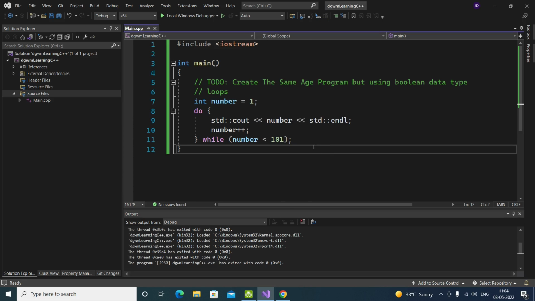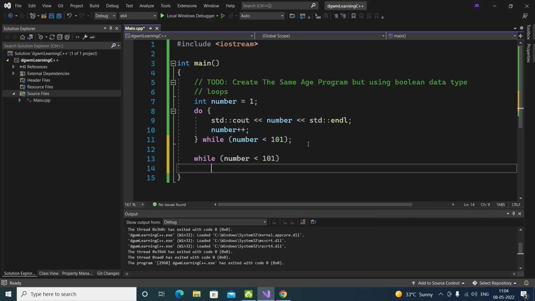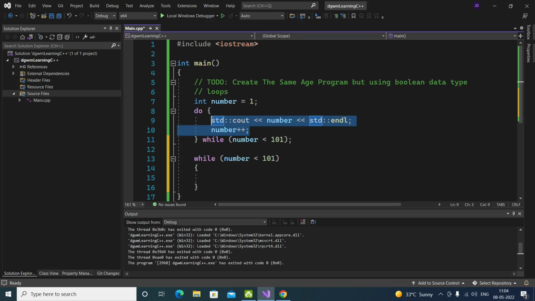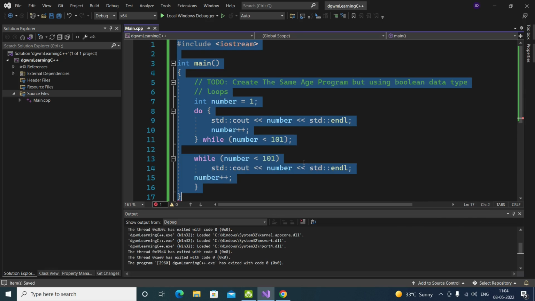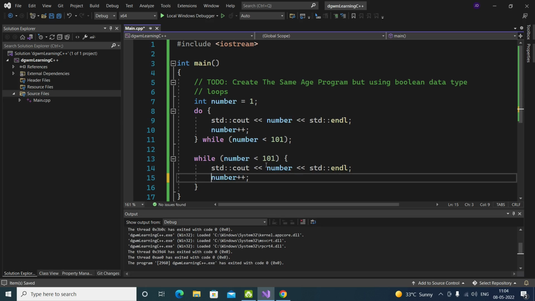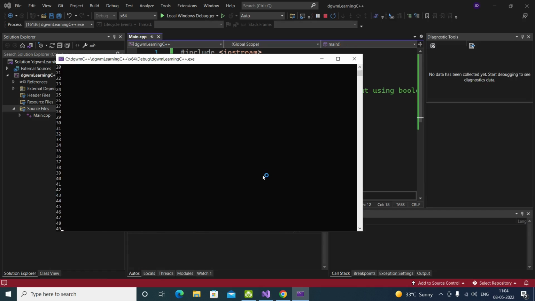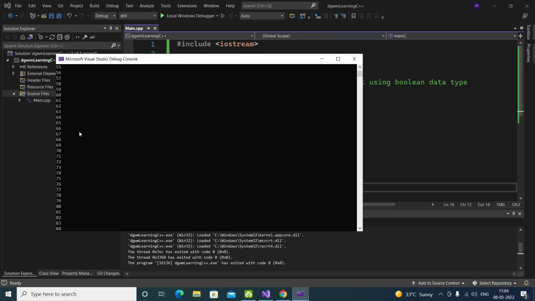But what if I do the same thing with a while loop, while number is less than 101? It just did 1 to 100.